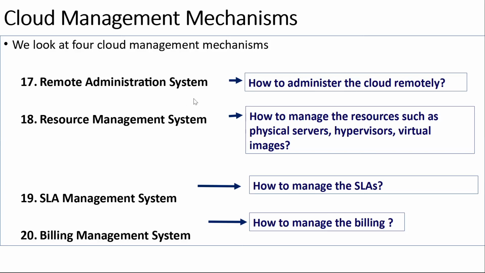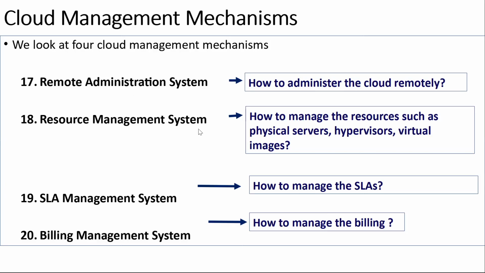You can do this if the cloud has exposed a website, right? Or there is a web portal through which you can do it. Or maybe there is a command line interface, or maybe there is SDK support given by the cloud, where from your Python program you can connect to AWS. All these facilities have to be given to whoever is using the cloud, so that they can remotely manage. So that is all about the remote administration system.